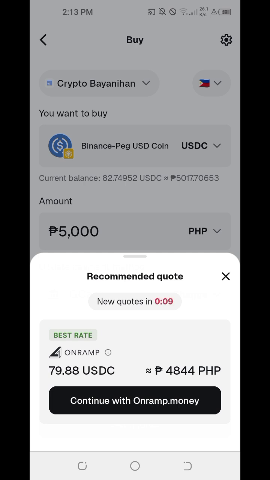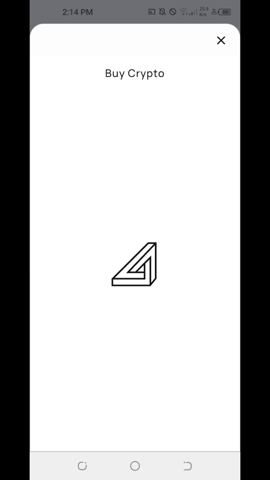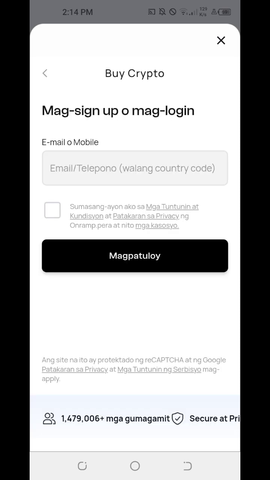Best rate on Onramp. Continue with onramp.money. But this is showing me a significant amount. What I'm trying to say is that from 5,000 pesos we only saw about 4,800 plus. So you can just imagine how high the fee is. You're only after here to buy stable coins so that you can allocate and buy Bitcoin and other altcoins.